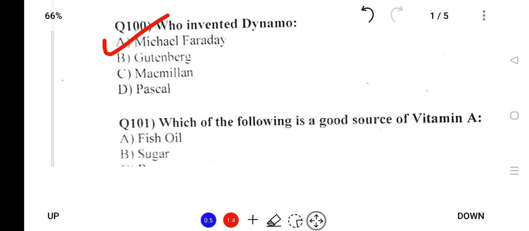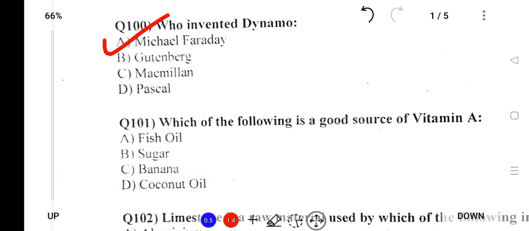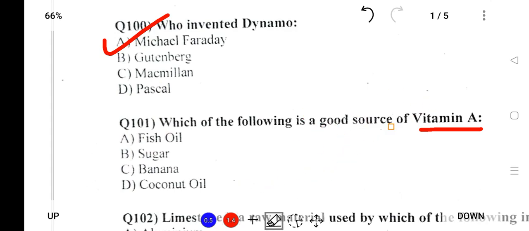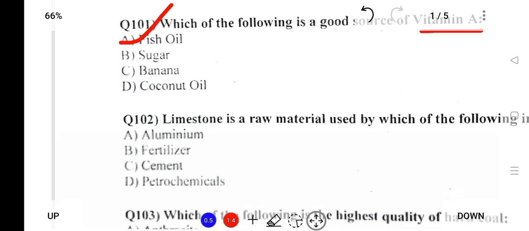Next, which of the following is a good source of vitamin A? First of all, the chemical name of vitamin A is retinol, and the source of vitamin A is fish oil, so the answer is fish oil.